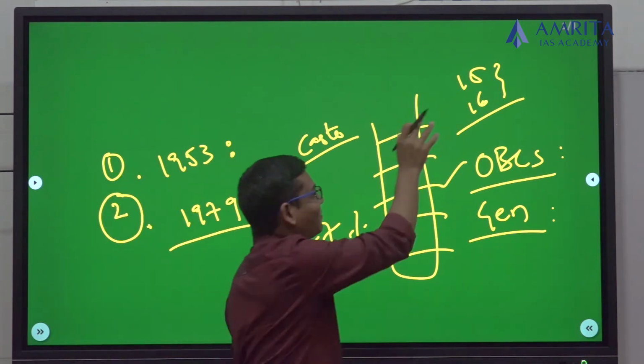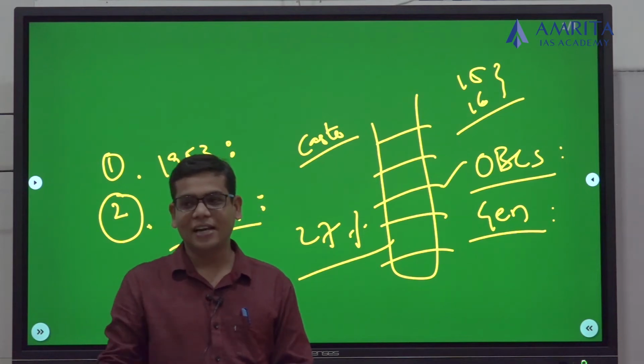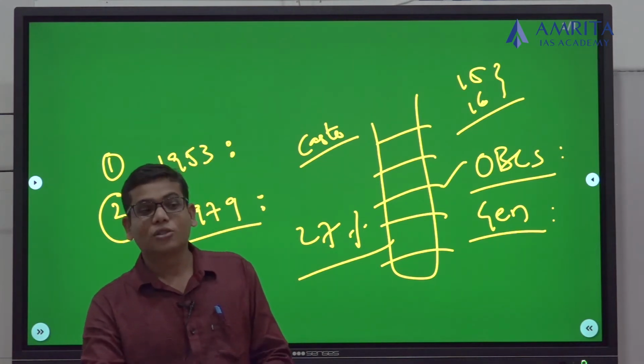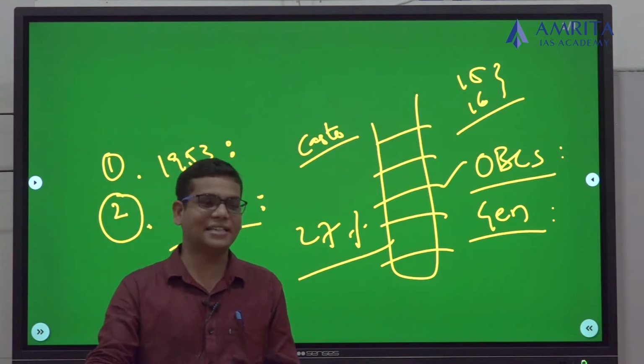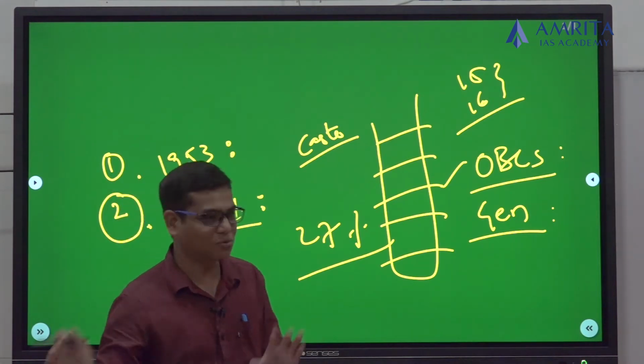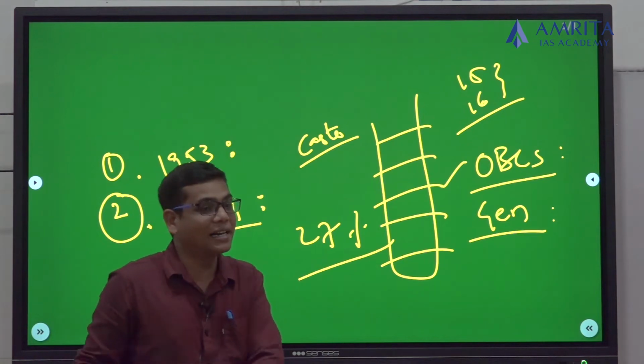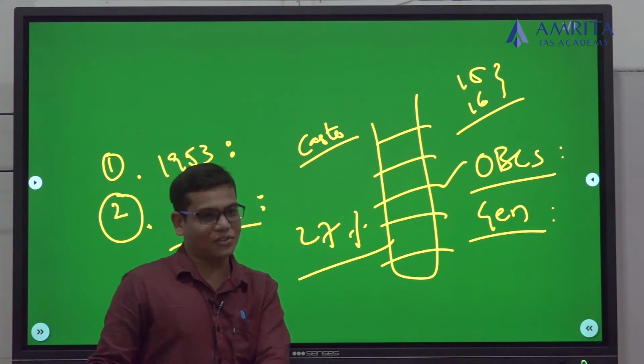So under Article 15 and Article 16, we have mentioned this affirmative action for some of the socially and educationally backward classes. That is exactly the word we have used in the Constitution: socially and educationally backward classes.